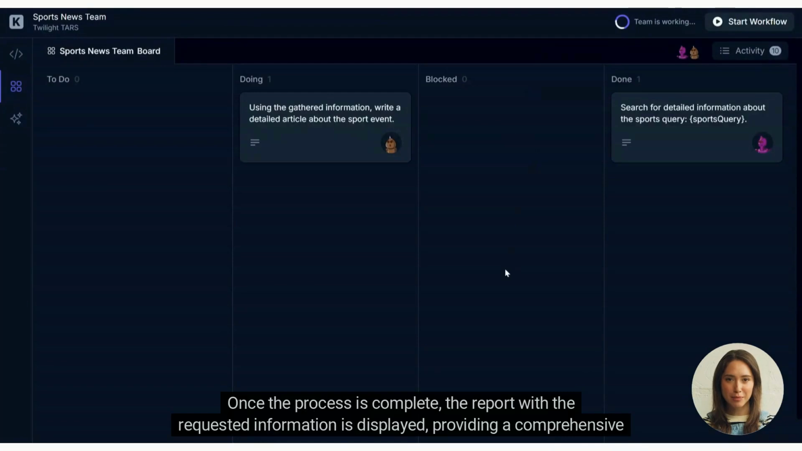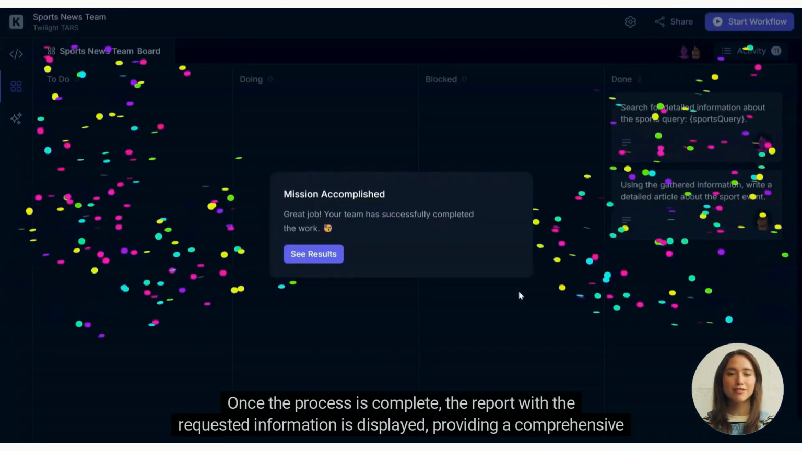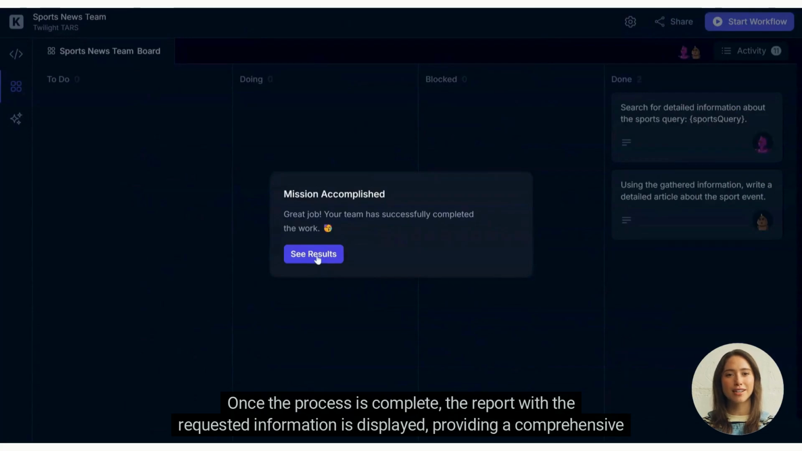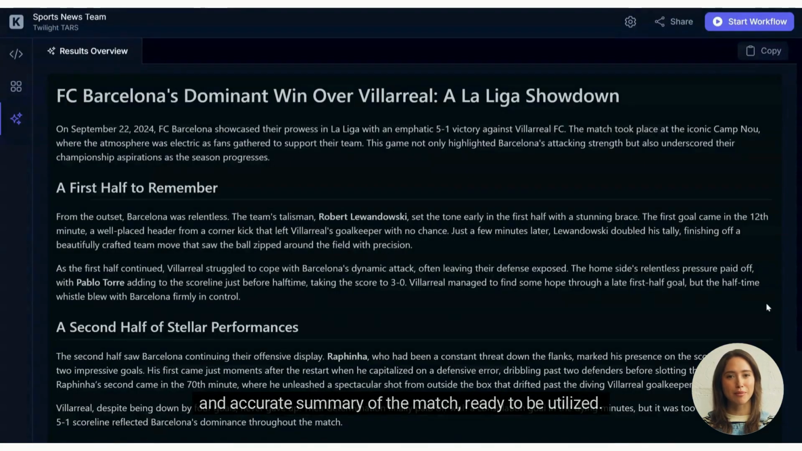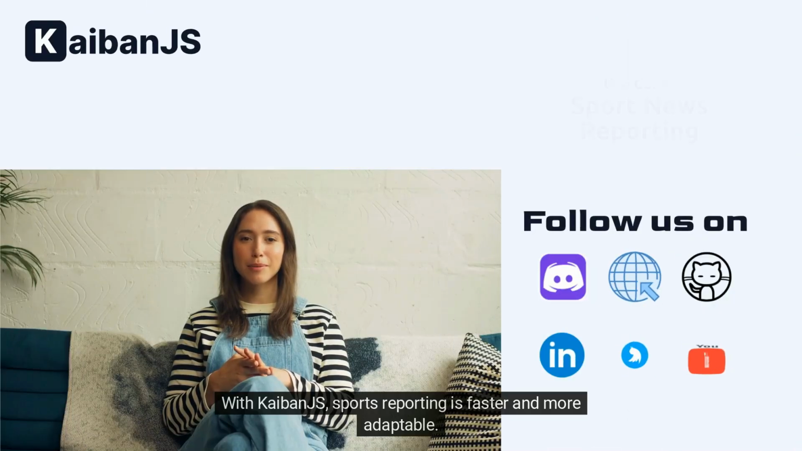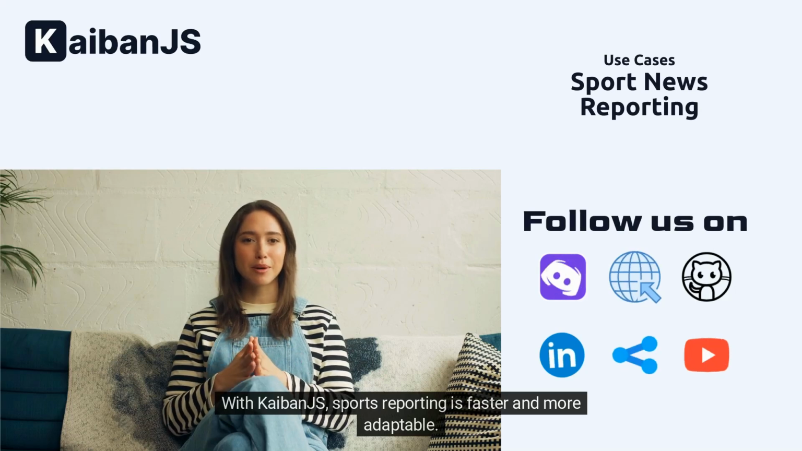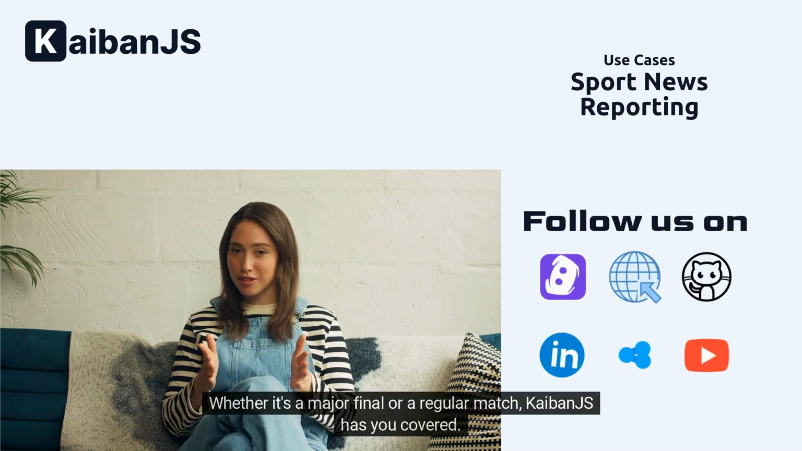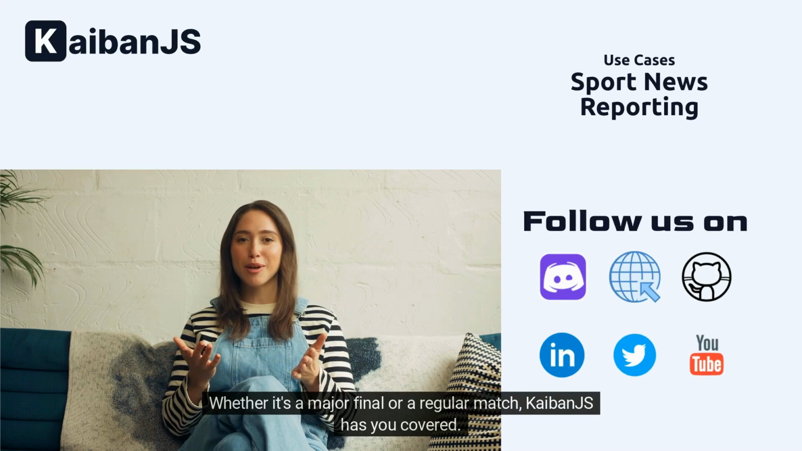Once the process is complete, the report with the requested information is displayed, providing a comprehensive and accurate summary of the match, ready to be utilized. With KaibanJS, sports reporting is faster and more adaptable. Whether it's a major final or a regular match, KaibanJS has you covered.